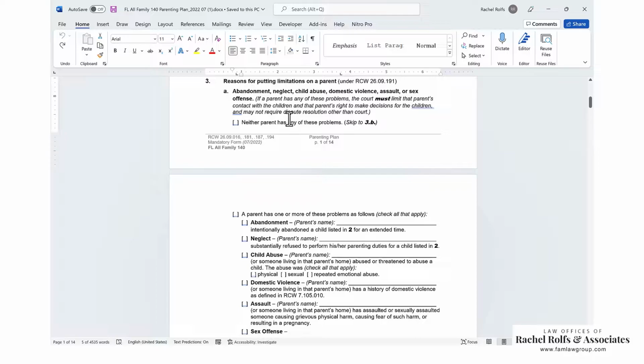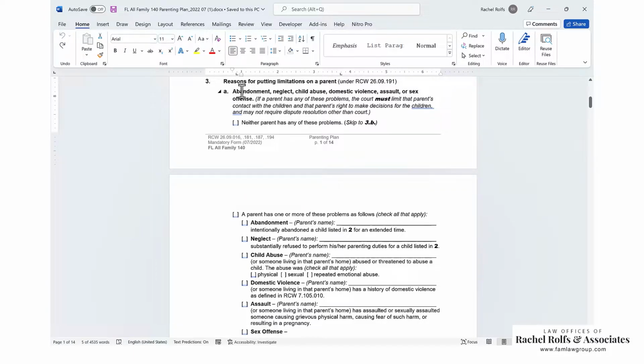If the court has already made an order on the parenting plan and you're just trying to do an order matching what the court says, and this goes for the whole rest of this document. If you've already had a hearing and the court says, I want you to do this in a parenting plan, you're going to do whatever the court said. If this is your proposed parenting plan or an agreed parenting plan, you're going to do whatever you want to do. So I'm going to assume just for the moment that you're going to do what you want to do, because if the court's made an order, you're clearly just going to have to do that.